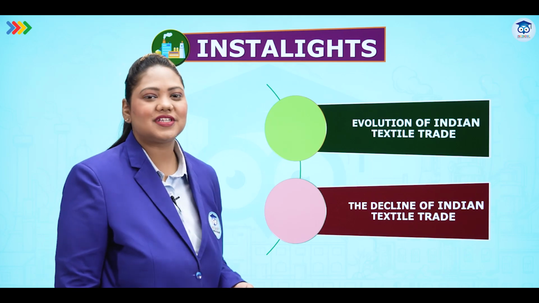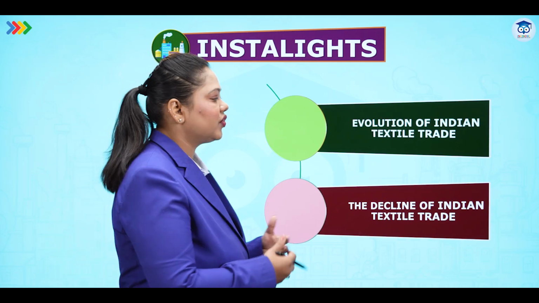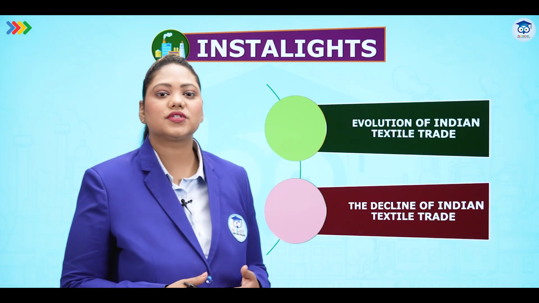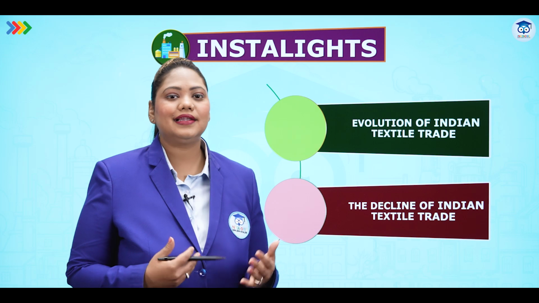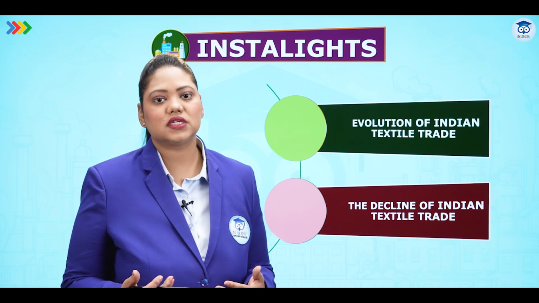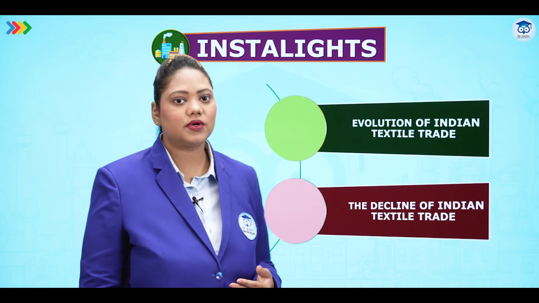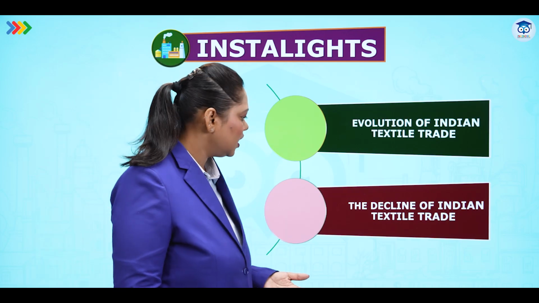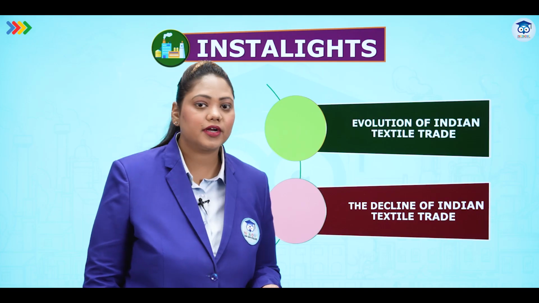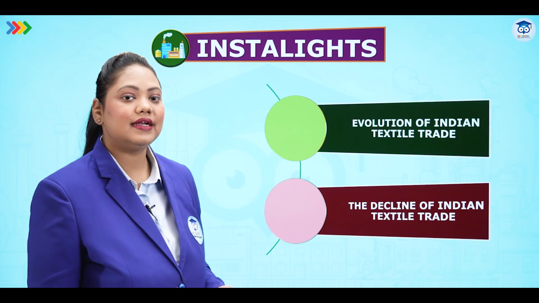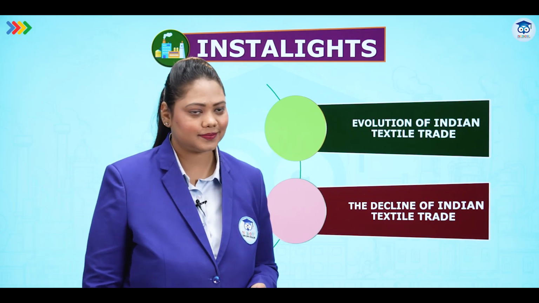So in this part, what have we studied? We have studied the evolution of the Indian textile trade. You have seen that in the 1760s, Indian textiles were in huge demand. Till the late 19th century, with the influx of Manchester goods by the 1850s, our trade dropped to only 3%. We have seen the decline of the Indian textile trade because of British policies and because of the East India Company taking monopoly of trade.